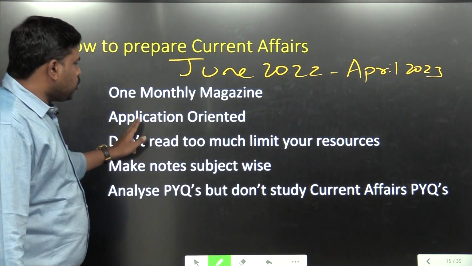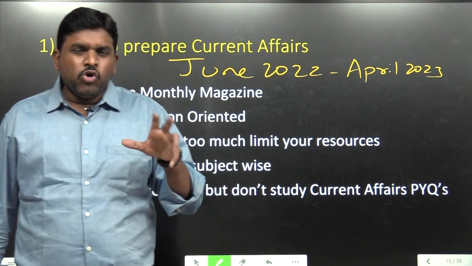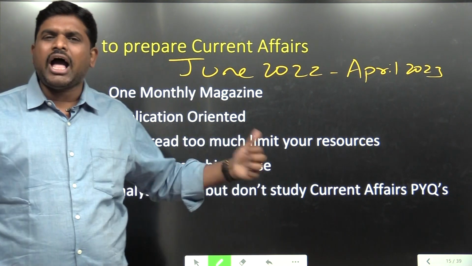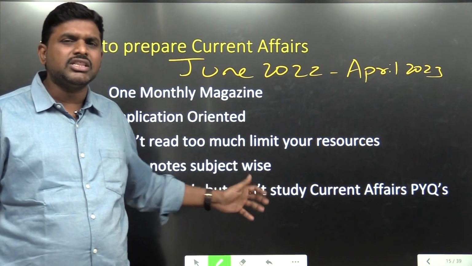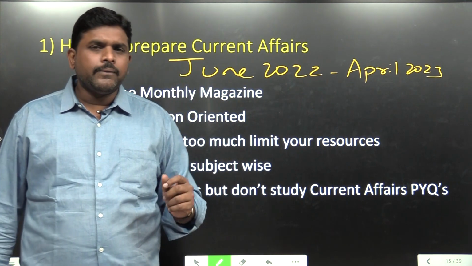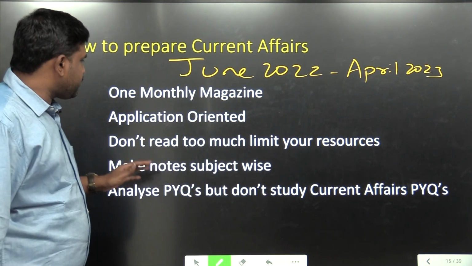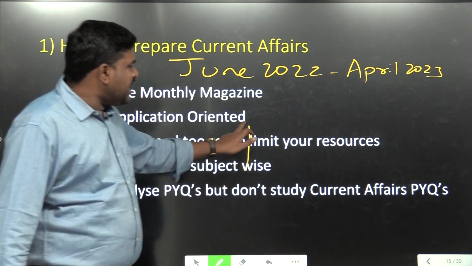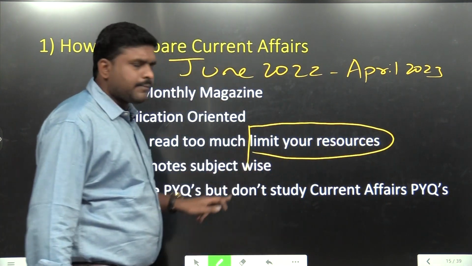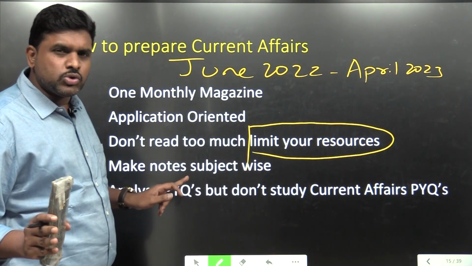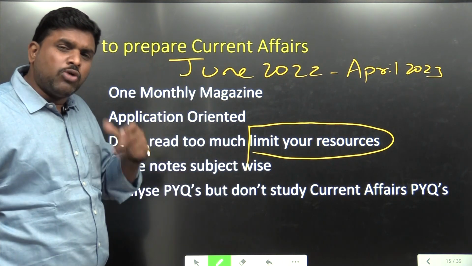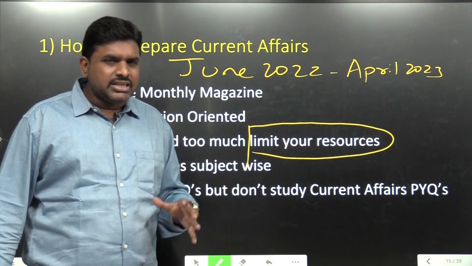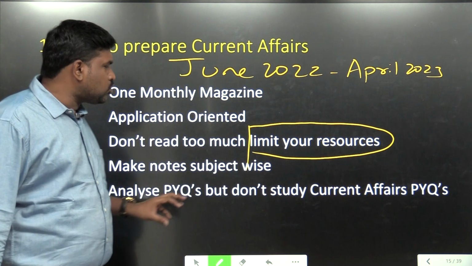Number 2, don't learn it by heart. Don't just read the topic, try to apply it. It should be application oriented. How to do that, I am going to discuss with the March 1st to March 15th current affairs topics, and I will explain it to you. Third, don't read too much. Limit your resources. This is very, very important. But those resources, you have to read properly and master them.